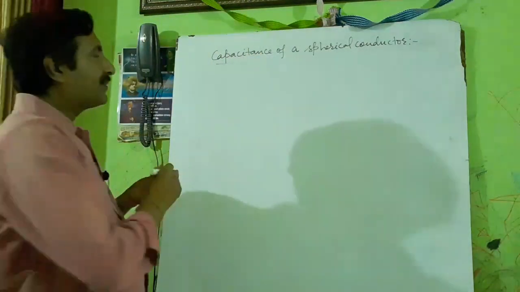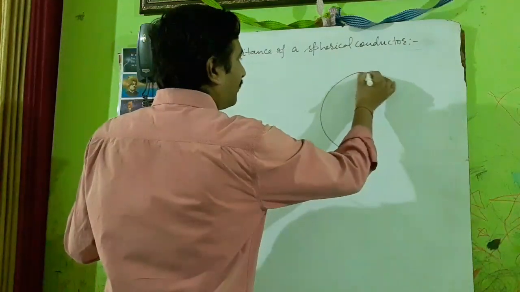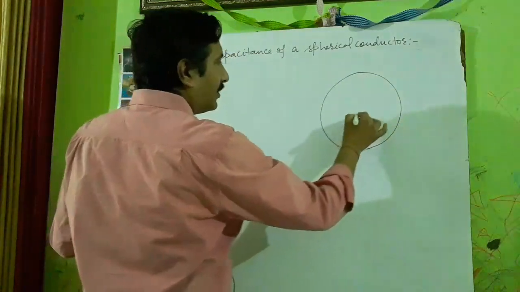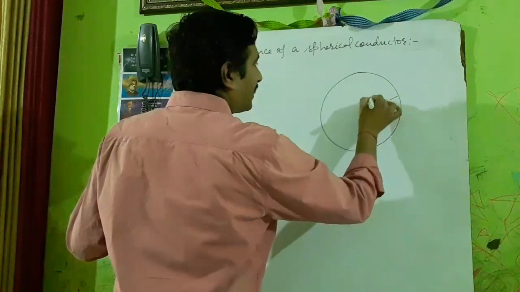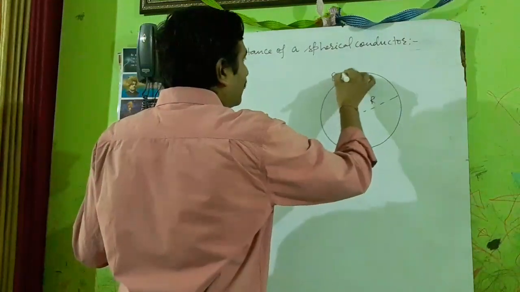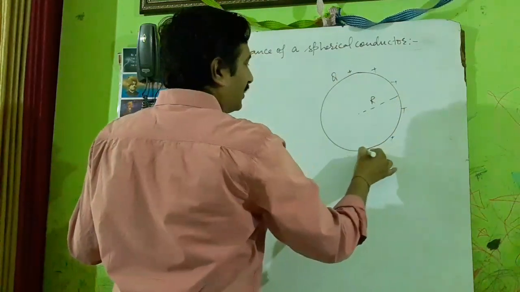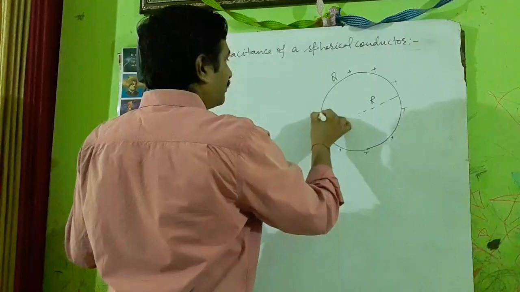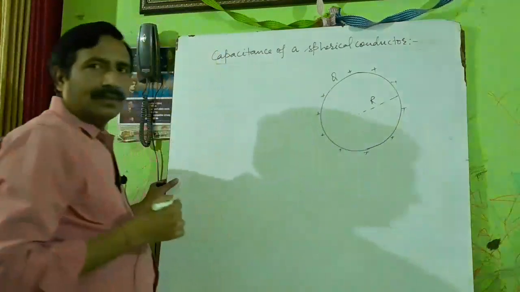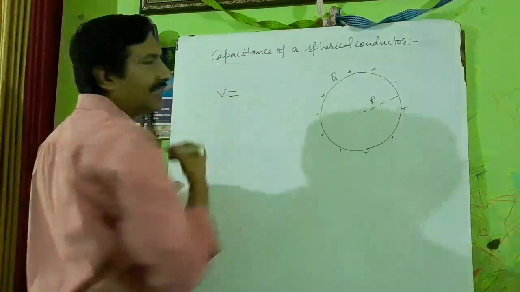Let us find this. Suppose this is a spherical conductor with radius R and charge stored on the conductor is Q. So what will be the potential at the surface of the conductor?